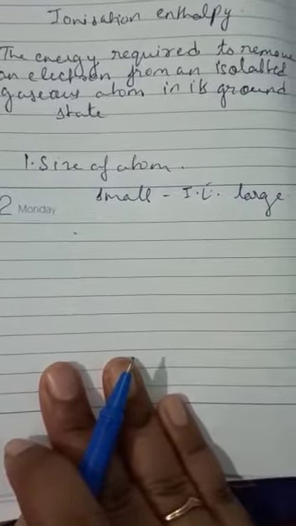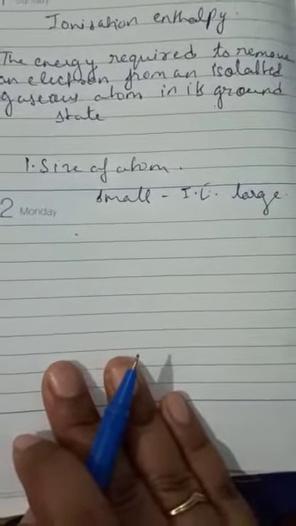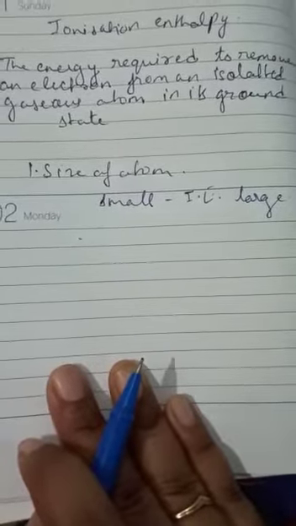So that is why if the size of the atom is small, then ionization energy is large.